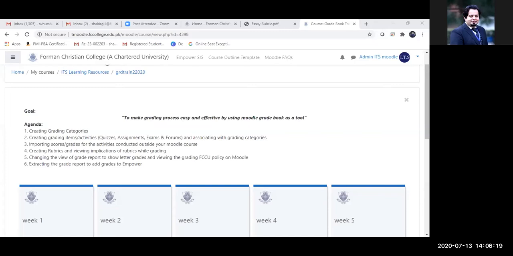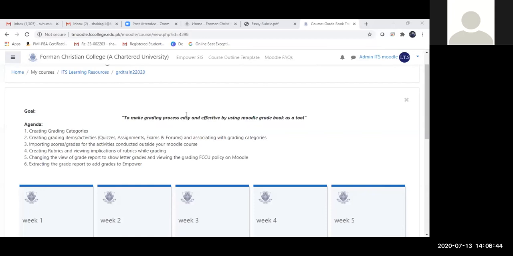So the goal for today's training is to make the grading process easy and effective by using Moodle Gradebook as a tool. I know myself that using the Moodle Gradebook as a beginner user, it is a difficult task to master. But once you master it, I can assure you that you're never going to leave Moodle Gradebook.